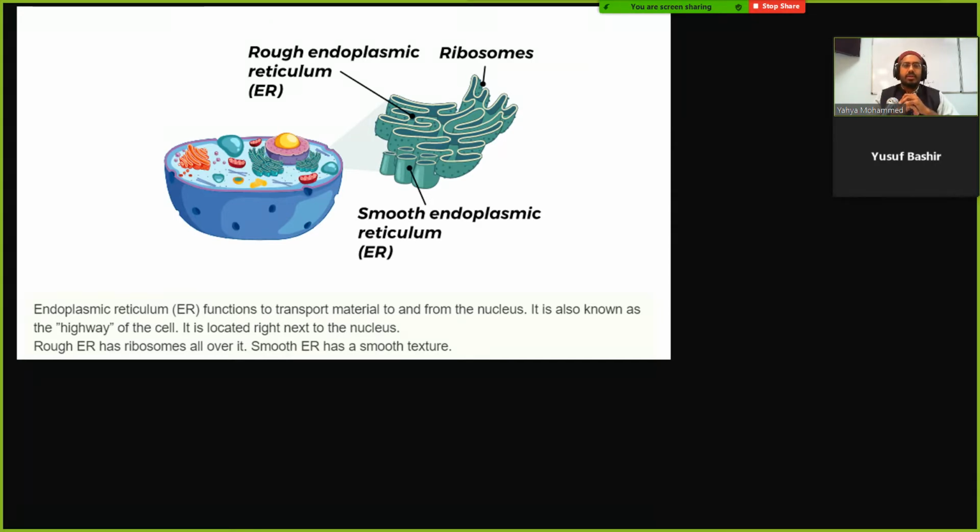So the smooth ER, is it going to make proteins? Yes or no? No, because it doesn't have the ribosomes. So it does other things. It's important for transporting things. It makes lipids. We talked about lipids, like the fats and stuff like that. So there are other things the smooth ER does, but it's not going to be making proteins like the rough ER.